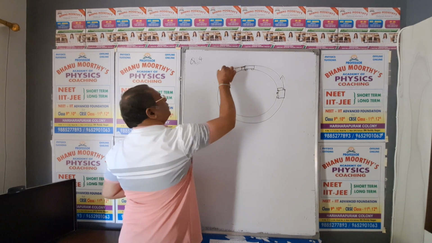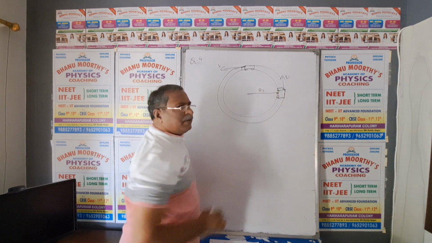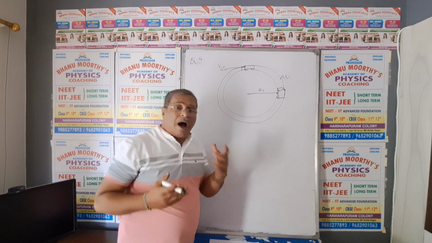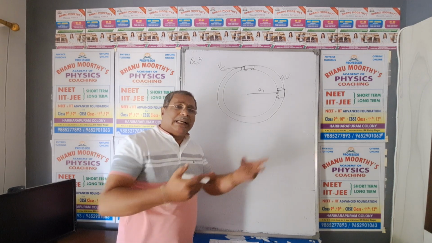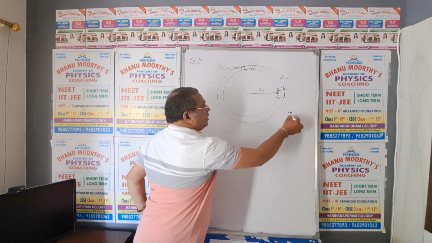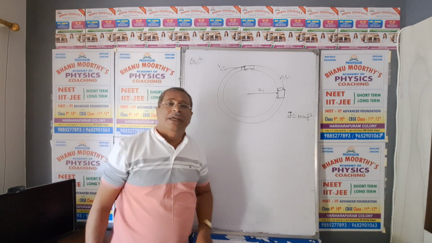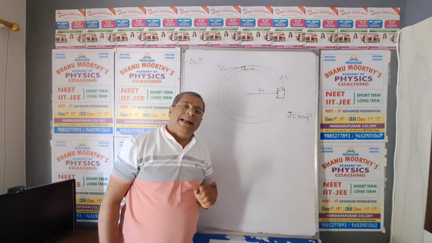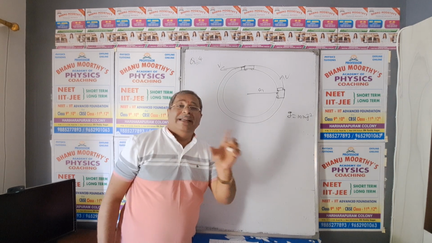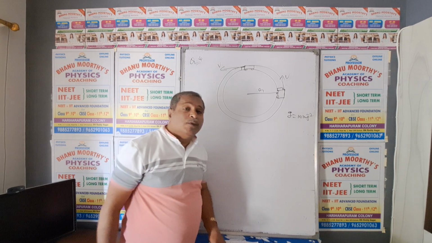So a car is moving on the circular track with speed. Its radius of the circular track R is given. Now a car of mass m is moving on the circular track of radius r with certain speed. Acceleration due to gravity is given as 10 meters per second square. The question is, with what maximum speed should the car move on the circular track so that the car does not skid? Does not skid means what?